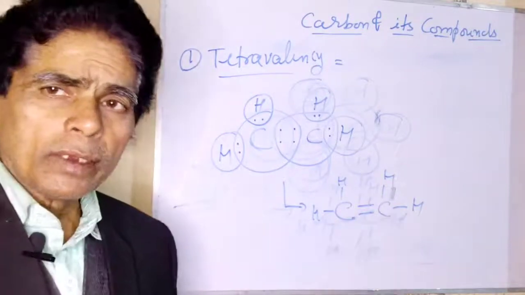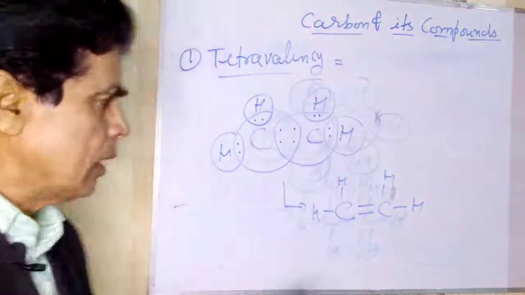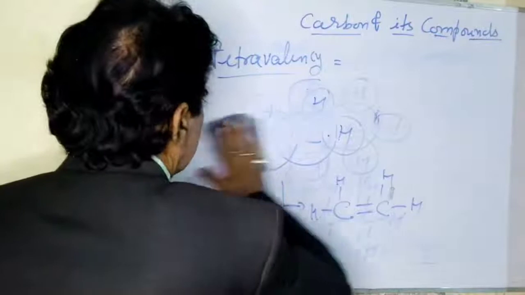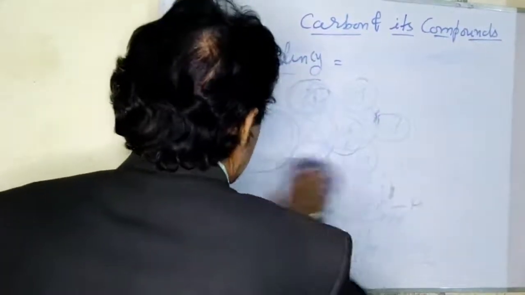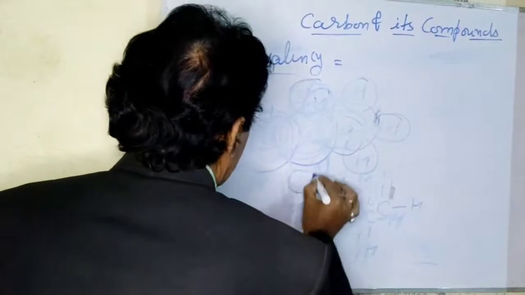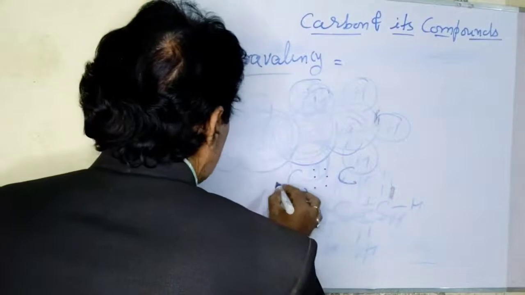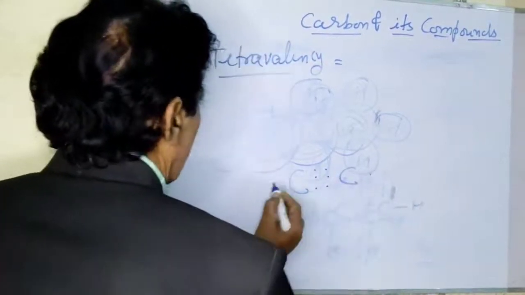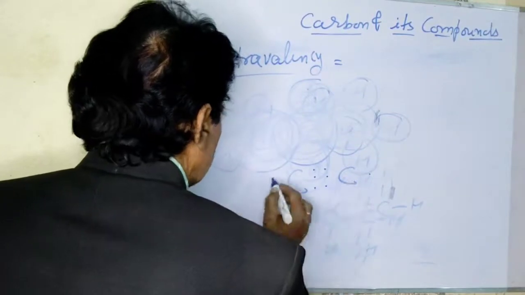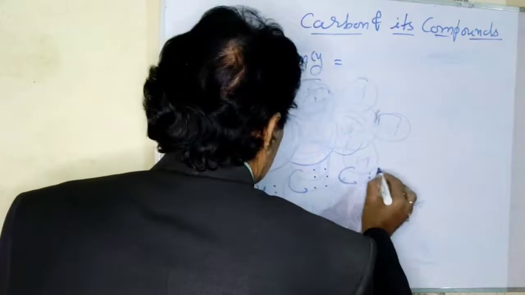So this is the characteristic feature of carbon, which may form single bond, double bond, and let us try to understand how it forms a triple bond between the two. See here, if there is sharing of 3 electrons between the carbon atoms, only 1 electron is left with each carbon atom, which will be shared with the hydrogen atom. See here, hydrogen atom.